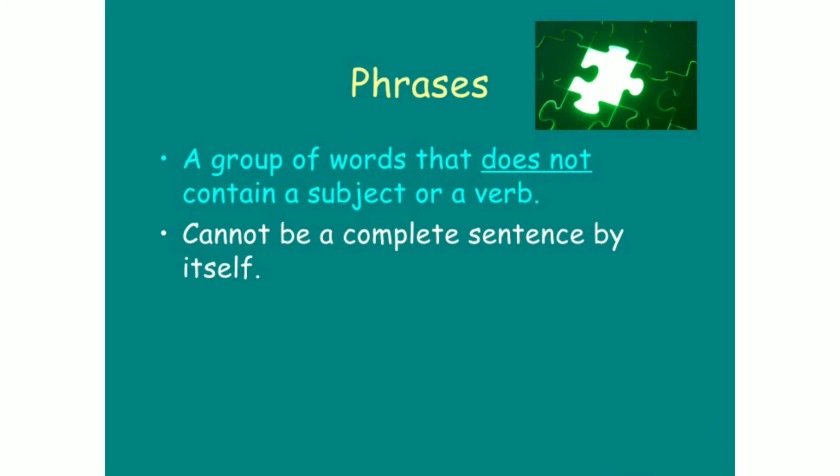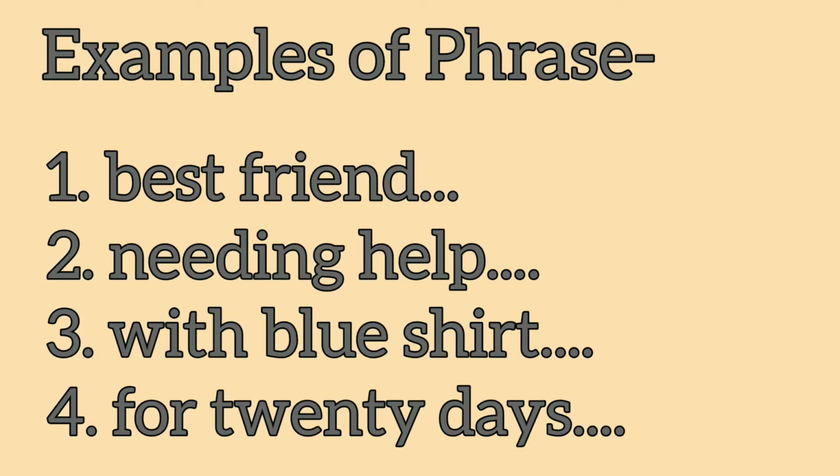Let's see what a phrase is. A phrase is a group of words without a subject and verb. It has no meaning of itself. Let's see some examples of phrases: best friend, needing help, with blue shirt, for 20 days. These are examples of phrases.